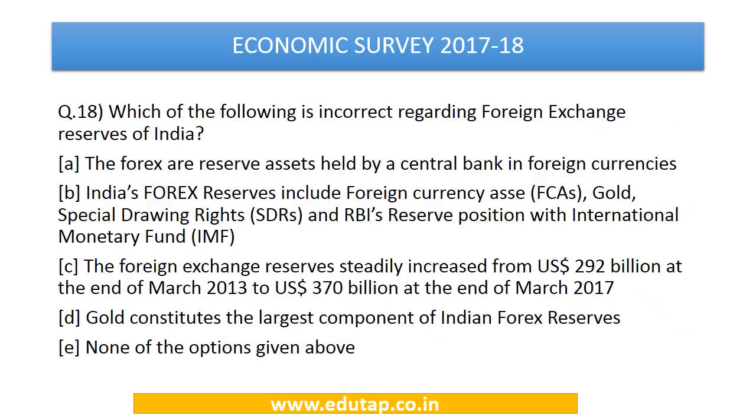Which of the following is incorrect regarding foreign exchange reserves of India? The forex are reserve assets held by a central bank in foreign currencies. India's forex reserves include foreign currency assets, gold, special drawing rights, RBI's reserve position with IMF. Foreign exchange reserves steadily increased from US $292 billion at the end of March 2013 to US $370 billion at the end of March 2017. Gold constitutes the largest component of India's forex reserves, none of the above.